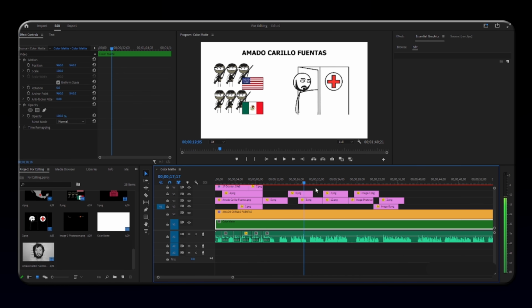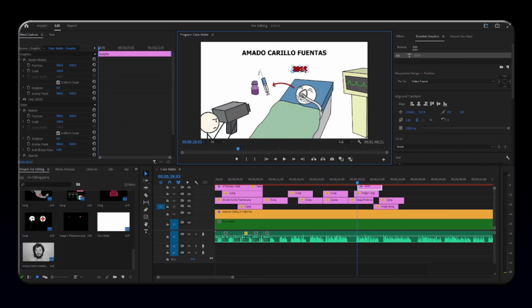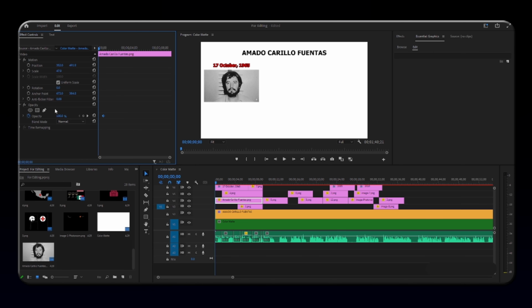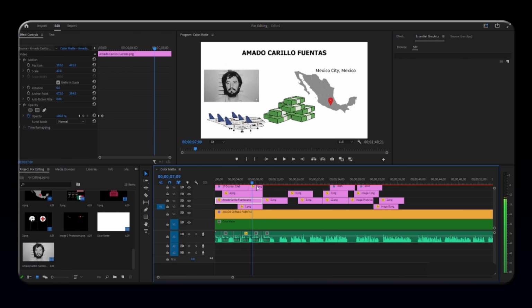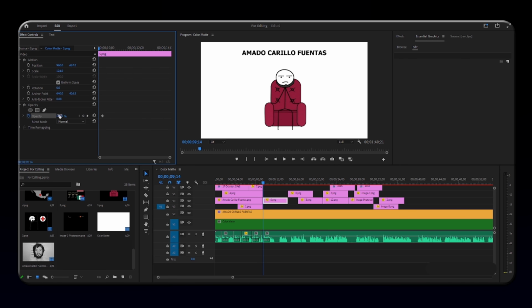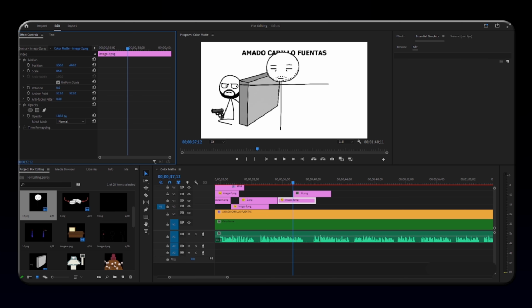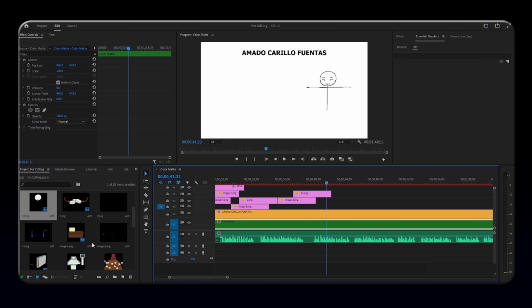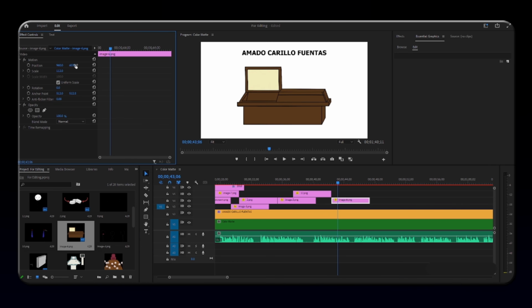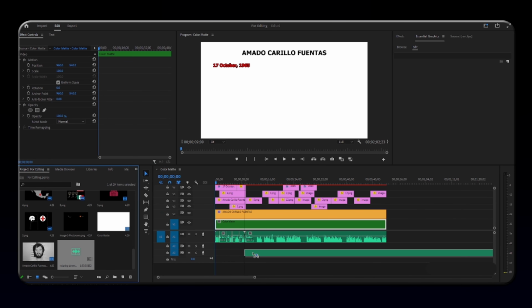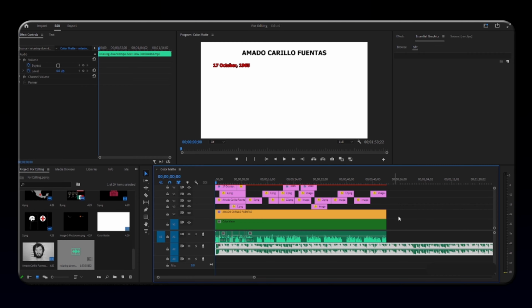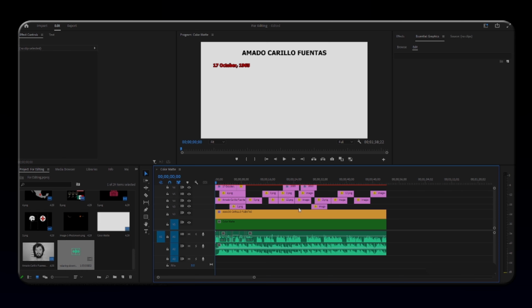At this stage, your basic structure is ready. To bring everything to life, begin adding simple animations. You can do this by adjusting the opacity of each image over time. This creates smooth, dynamic fade-in effects that sync perfectly with the narration. Now I'll speed this up. Add the remaining images, animate them, and finalize the sequence. To wrap things up, add background music. A subtle cinematic track will make the entire video feel richer, more engaging, and emotionally impactful.